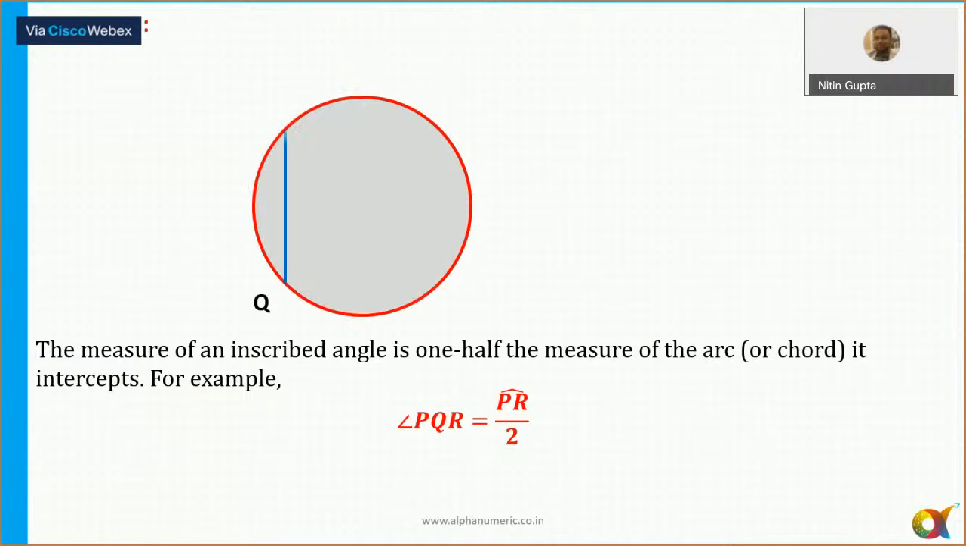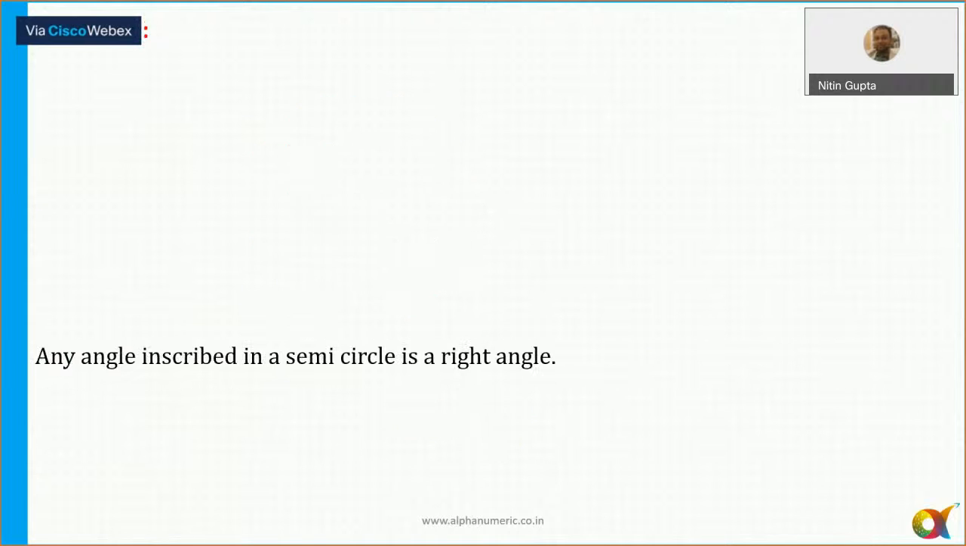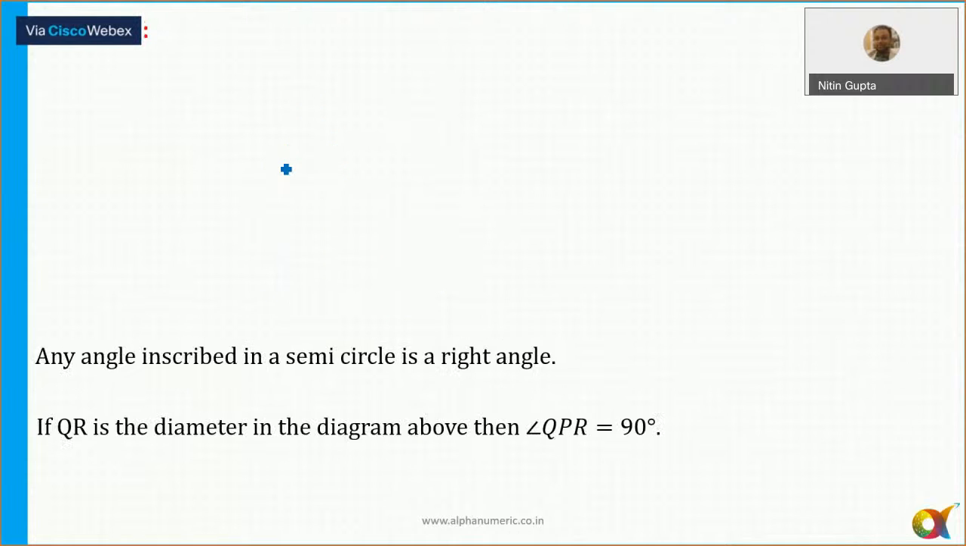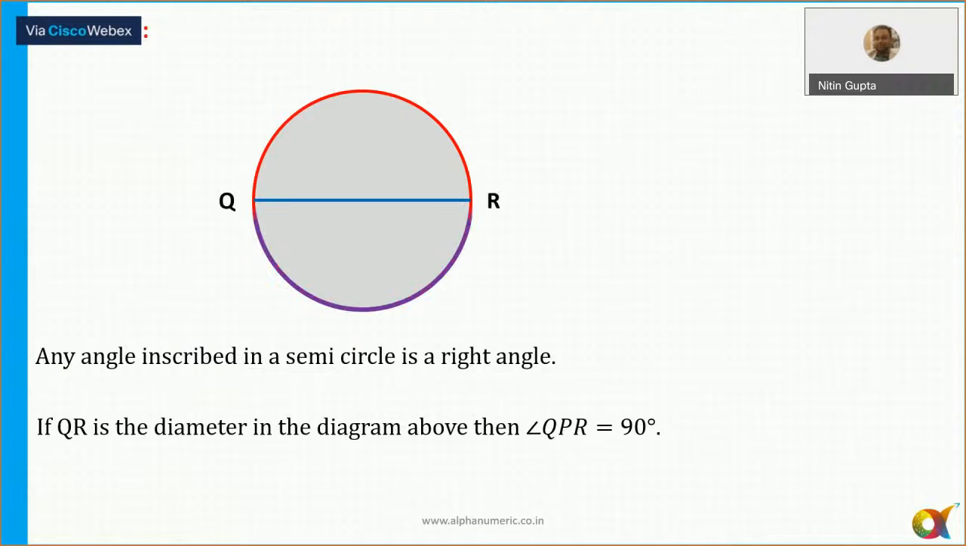We all know the angle at the center is always double the angle at the circumference. Yes or no? So if the angle at the circumference is theta, the angle at the center is 2 theta. अच्छा उल्टा लिख दिया मैंने. Yes, theta and 2 theta. Any angle inscribed in a semicircle is always 90 degrees.